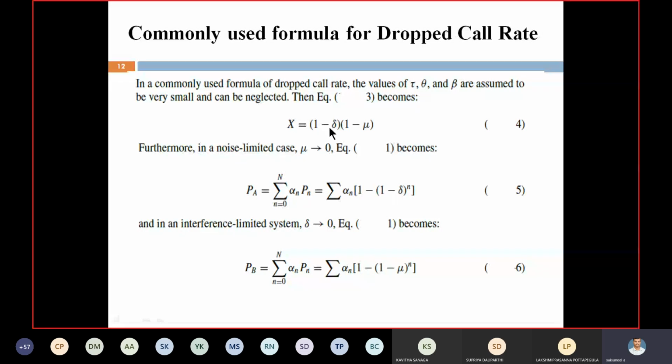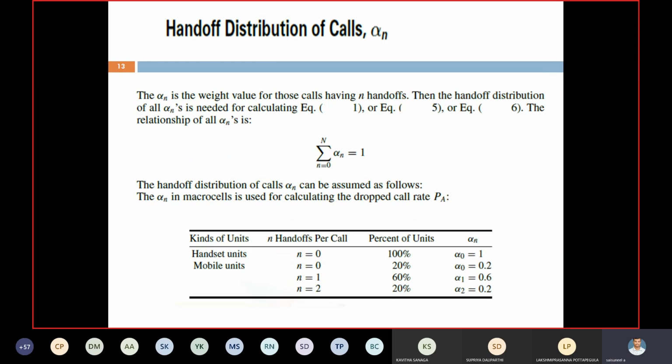Taking the second case, the interference limited system. For the interference limited system, delta equal to 0. Then x is equal to 1 minus mu. Then PB equals summation n equal to 0 to capital N of alpha n Pn, which equals summation alpha n into (1 minus mu) power n. I think you can understand these concepts. Simple equations. We are taking only two cases: the noise limited system case and the interference limited system case. Right. Now, how to calculate the value of alpha n?